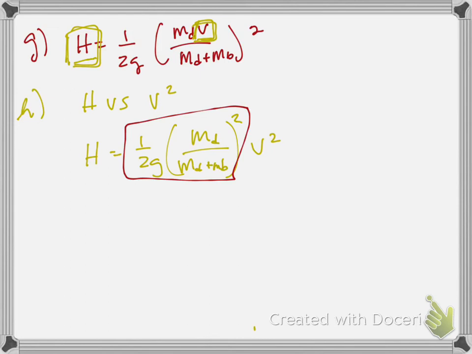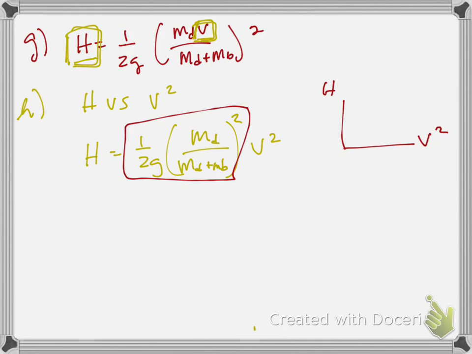Ideally, I would say plot v squared on the x-axis and h on the y-axis. You could make an argument for plotting something else with h on the other axis. I would not plot h versus v because you're not going to get a straight line, okay? So you can't use that to find the slope.